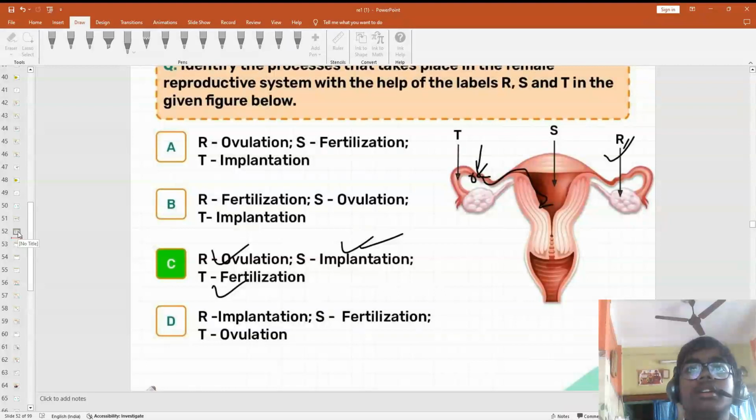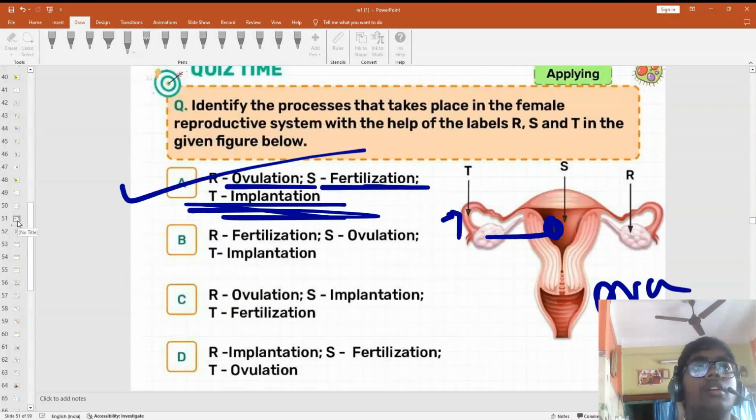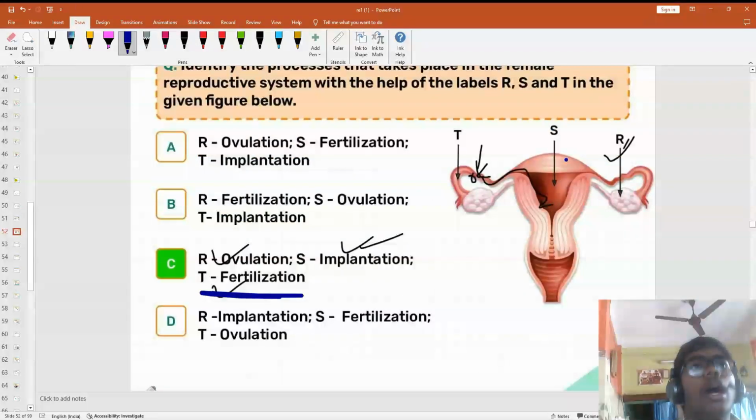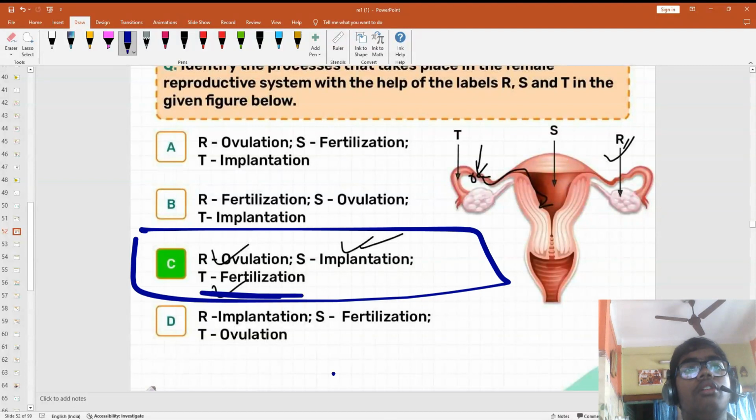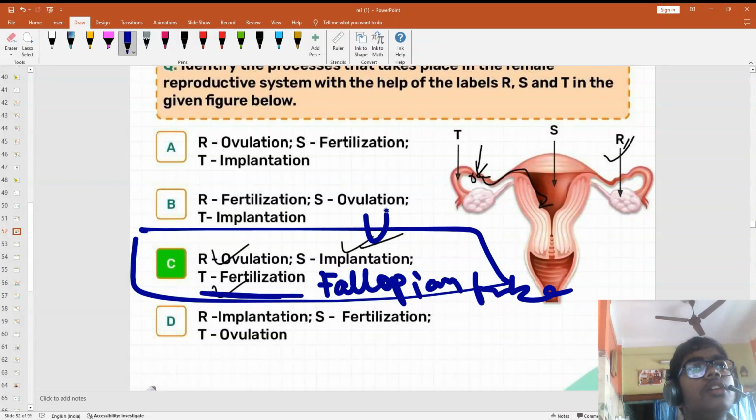Correct? Oh, sorry, not this one. I have told T, no, here T is fertilization. Sorry, T is fertilization. I have told that only, but while talking I did it wrong. In the fallopian tube, fertilization takes place; in the uterus, implantation; and in the ovary, ovulation.